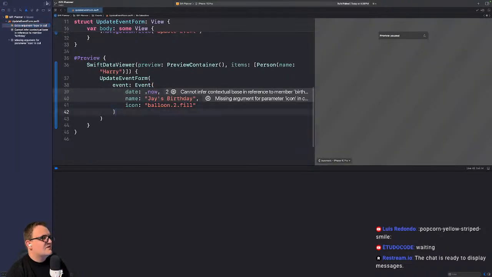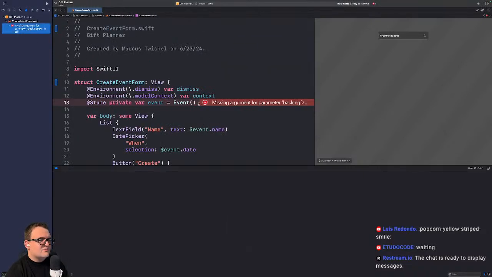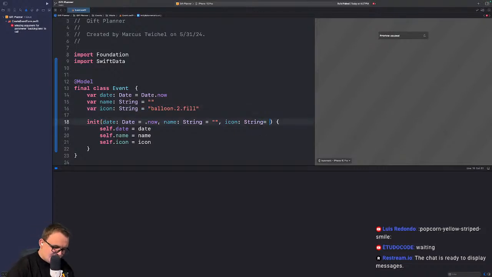All right, we're good. Can we run now? No. Missing backing data for event. Because you need an icon. Should we give it a default icon? We'll just say the default icon. Actually, we can do it here, too. Oops. Oh, boy. We're struggle busing this. Very simple code to write. We'll do it there. I don't know if we actually had to do it here too, but we will.